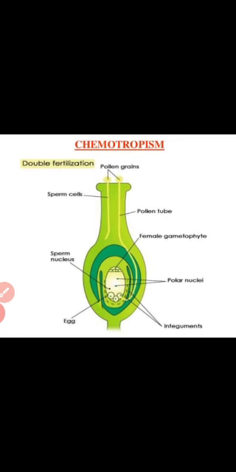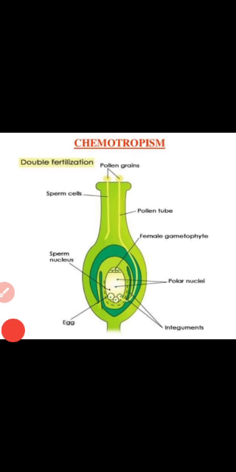Here, try to focus on this very good slide of chemotropism. Just see here, pollen grains fall on this stigma. These pollen grains move through the style and reach the egg cell.